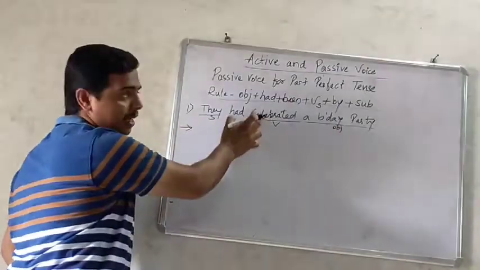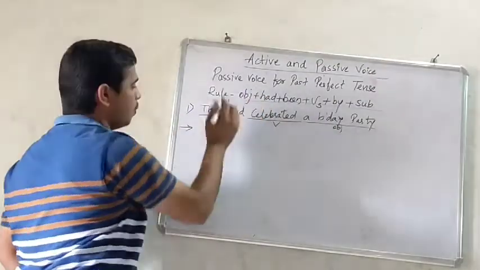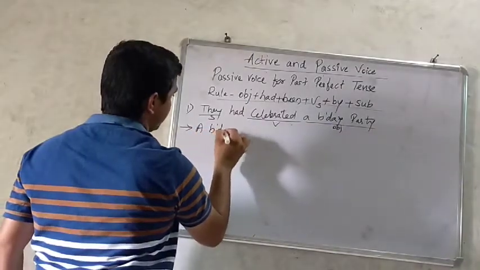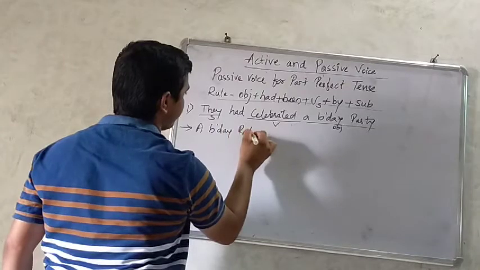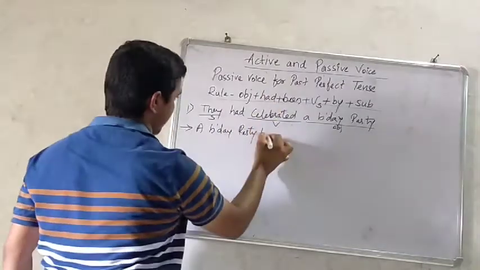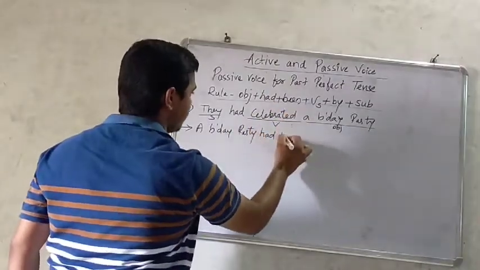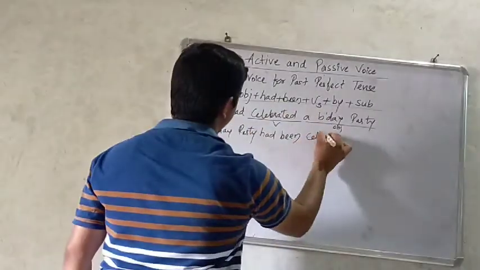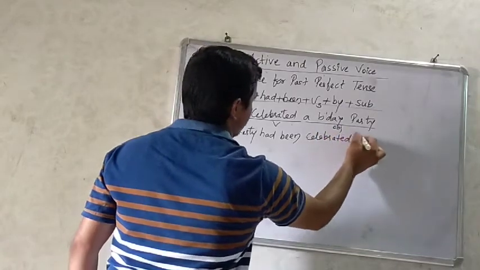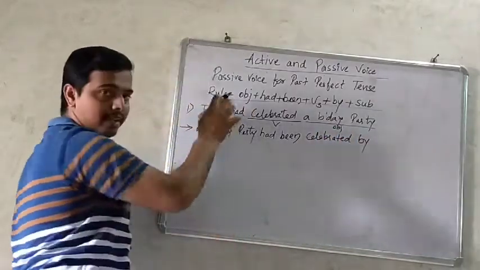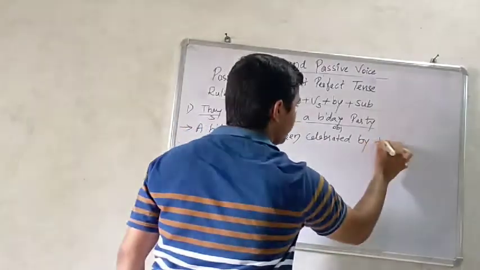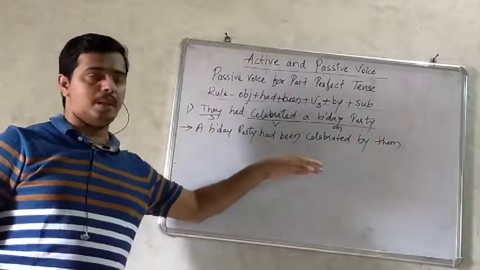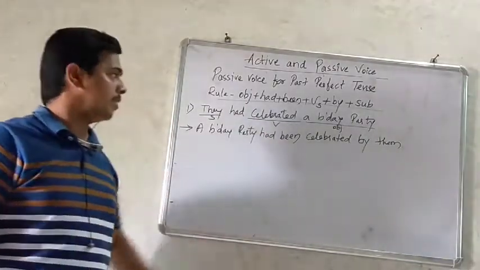Let us put this sentence in this rule. First the object, that is a birthday party, had plus been, had been, the third form of the verb, that is celebrated, plus by, they changes into them. A birthday party had been celebrated by them.